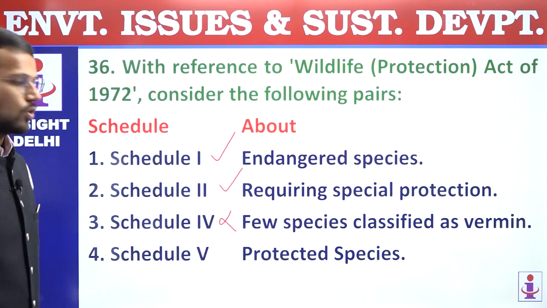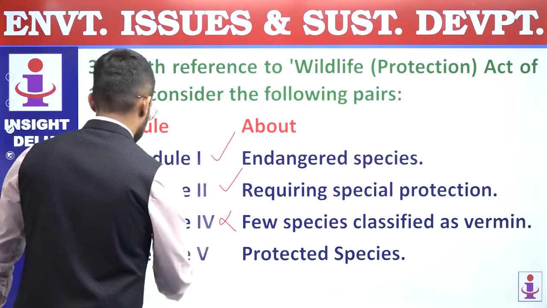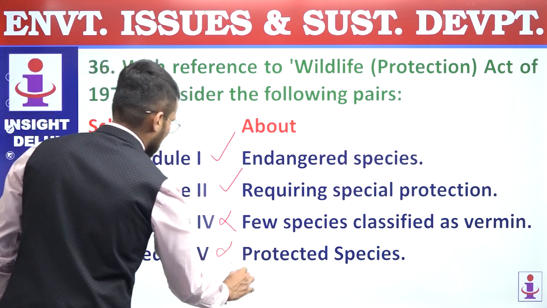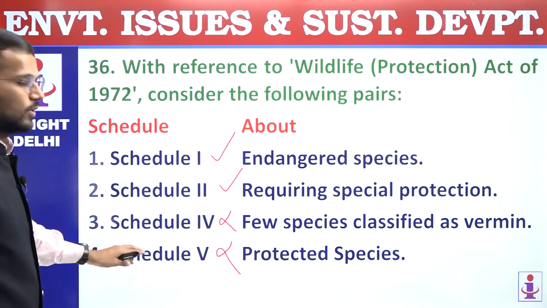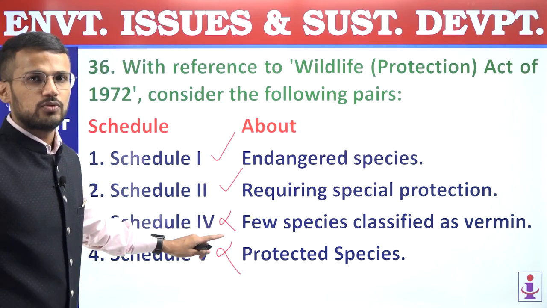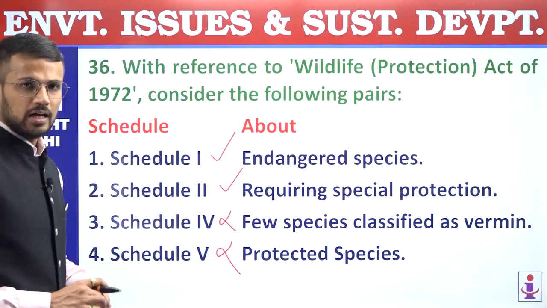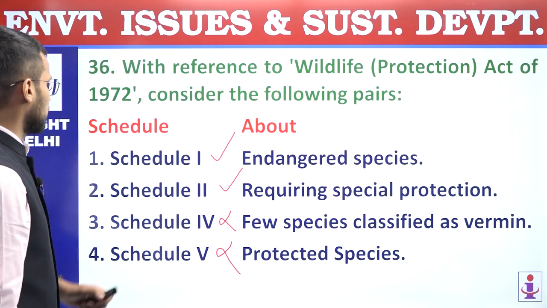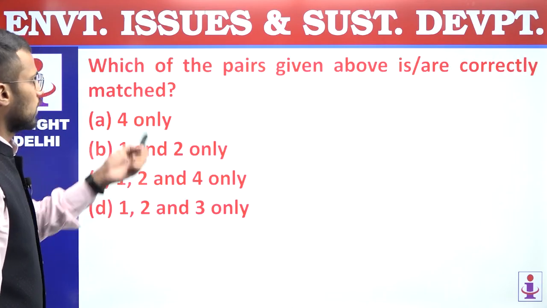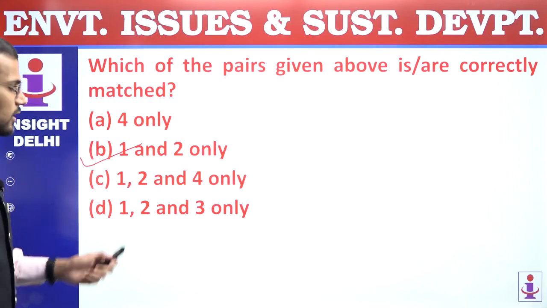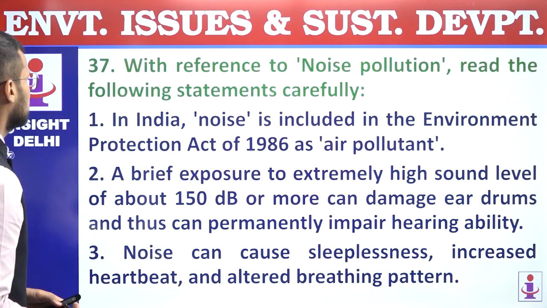Schedule 5 consists of vermins, which is the next pair. Schedule 5, it is matched with protected species, which is incorrect. Fine. So schedule 5 consists of those species which will be considered as vermins. So third and fourth pairs are incorrect. First and second pairs are correct. We are supposed to find out correctly matched. So answer is B, 1 and 2 only. 36, answer is B. 37.